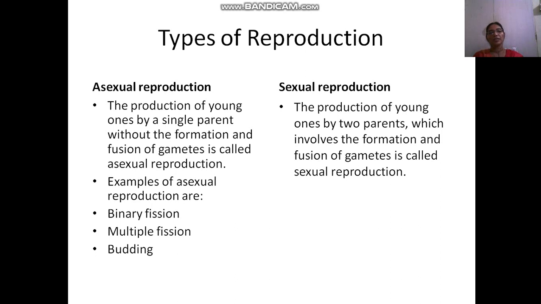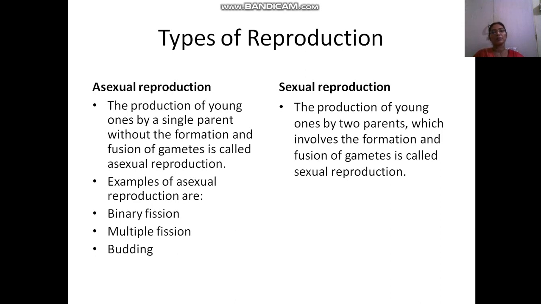Asexual reproduction generally takes place in primitive organisms, mostly unicellular organisms which have a simple body design. In multicellular organisms also asexual reproduction takes place. They are very simple methods. Organisms with a simple body design have very simple methods of reproduction, which are asexual. We are going to learn them in detail.